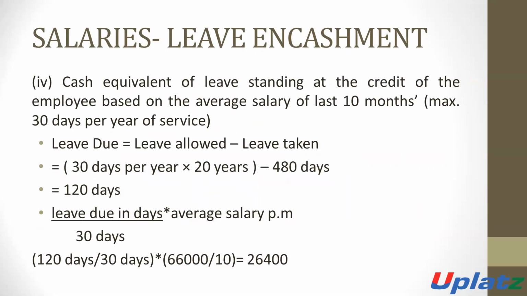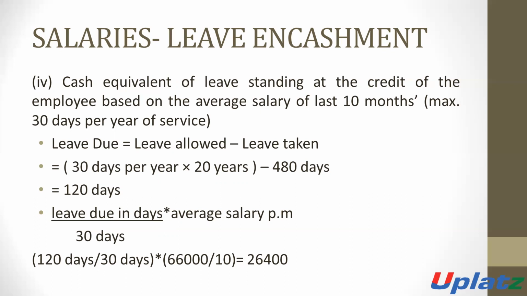And the 4th point, cash equivalent to the leaves which are unavailed. The availed leaves are 480, and he can take a maximum of 30 leaves in a year, and he served for 20 years.